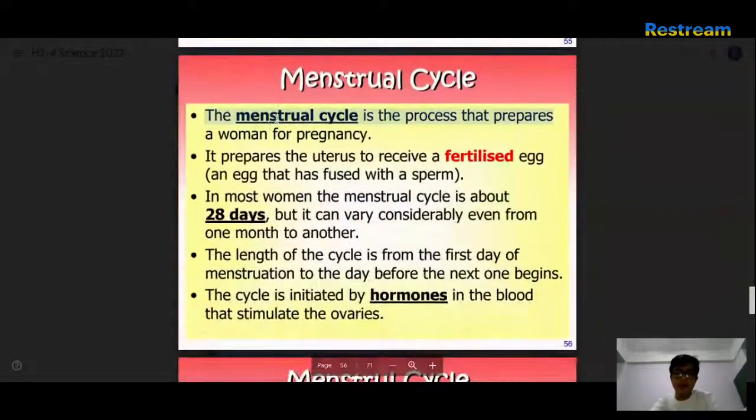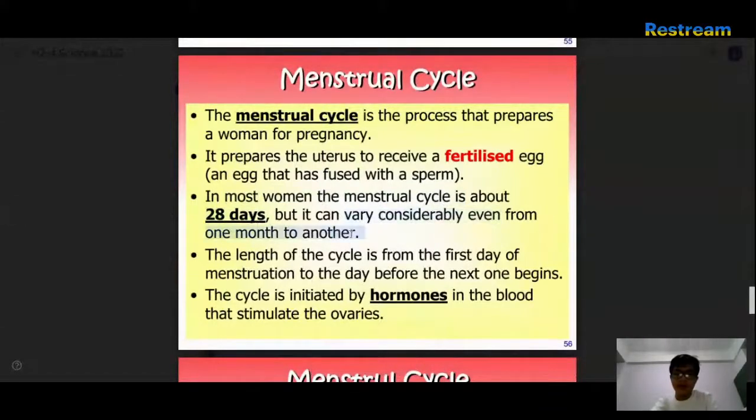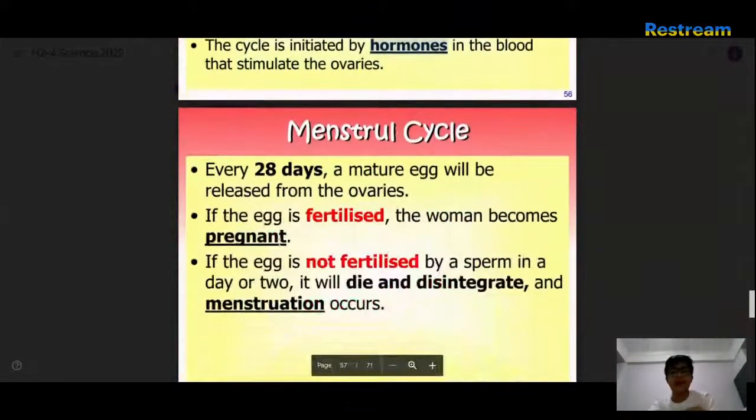The menstrual cycle is the process that prepares a woman for pregnancy. It prepares the uterus to receive a fertilized egg, and in most women the menstrual cycle is about 28 days long. It can vary considerably from one month to another. The length of a cycle is from the first day of menstruation to the day before the next one begins. The cycle is initiated by hormones in the blood that stimulate the ovaries. It's not necessarily estrogen, but hormones. Every 28 days, a mature egg is released from the ovaries. If the egg is fertilized, the woman becomes pregnant. If the egg is not fertilized by sperm in a day or two, it will die and disintegrate, and menstruation occurs.